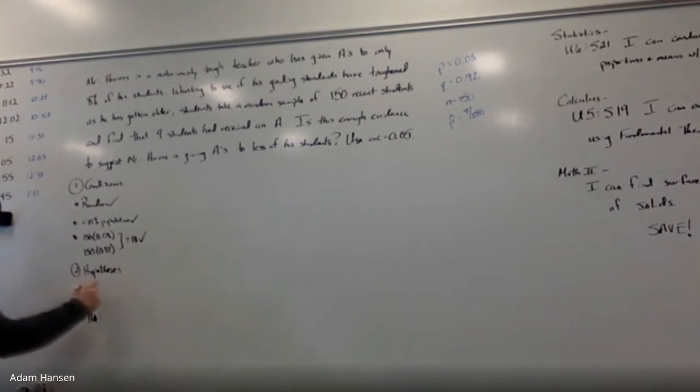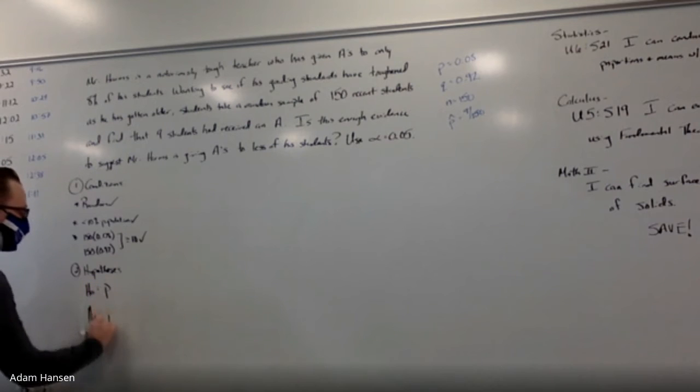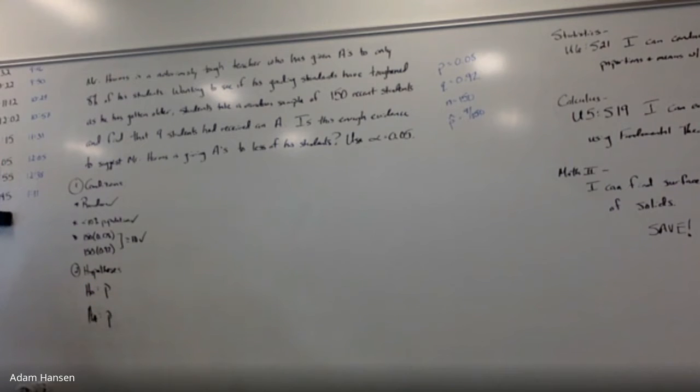We're talking about proportions, so we're obviously going to put this in terms of the population parameter P. We're trying to show something about the population. We're trying to see if our sample is evidence of something new about the population.